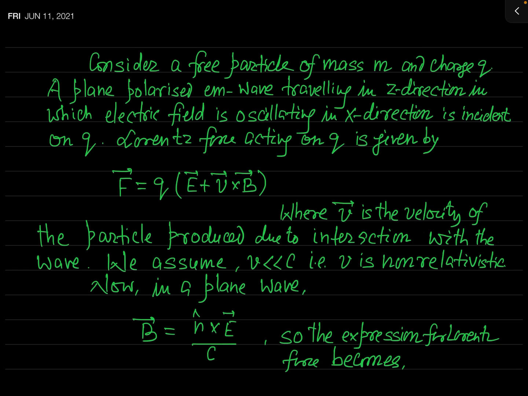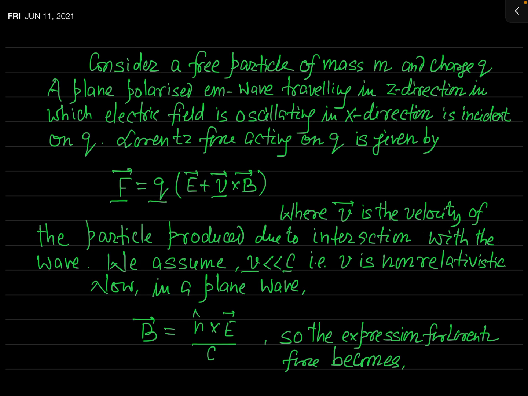So you can see this is the expression for the Lorentz force experienced by the charge Q. Here the velocity v is imparted into the particle due to the interaction with the wave. And as I have told you, we assume that this velocity is non-relativistic, and when you say it is non-relativistic, it means this v is much smaller than c,